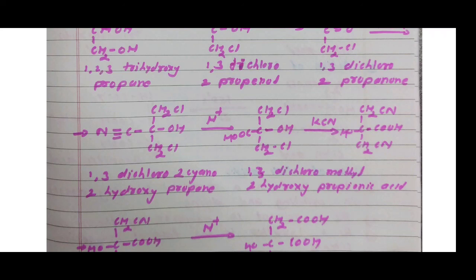Then 1,3 dichloromethyl 2 hydroxy propionic acid again reacts with KCN, potassium cyanide. Then the Cl group is replaced by CN, here 2 molecules of KCN are required for this reaction. Then 2 KCl, potassium chloride, is released. Here Cl is replaced by CN and formation of CH2CN, COOH, COH, CH2CN, a dicyano compound.